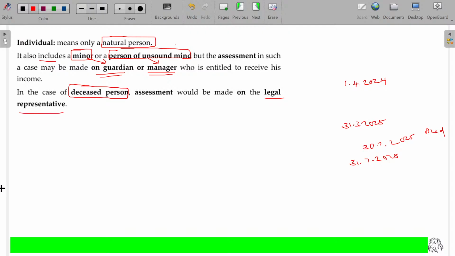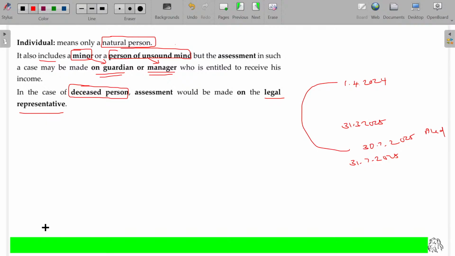If he says, sir, I am not responsible, no problem, give all the income to me. The government says, as you are not responsible, give all the income to me. No, sir, I am responsible. Okay, give me the tax and the rest you can take. Now you tell me, will you take it fully or partly, or will you give the money to the government? So automatically the responsible person, the legal representative, will be responsible. So in case of an individual, natural person, minor, unsound mind, as well as a deceased person also.